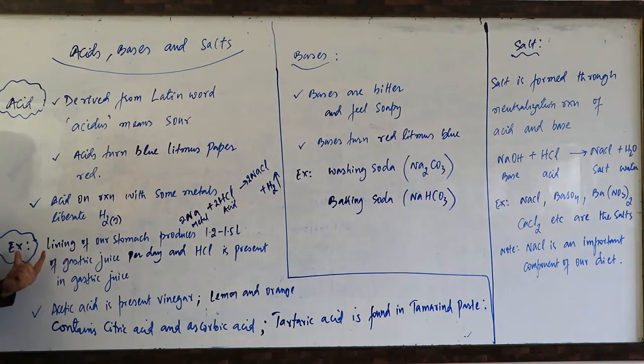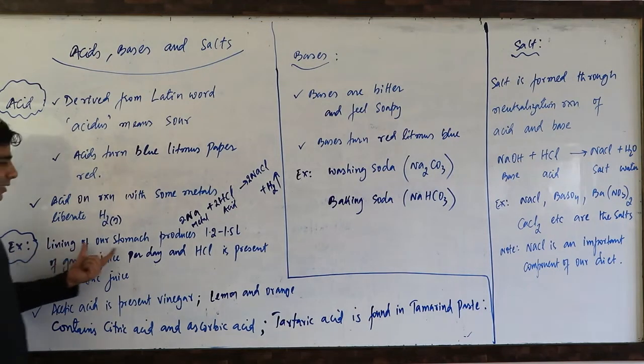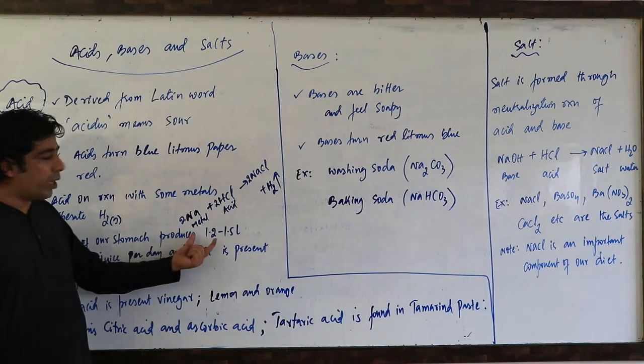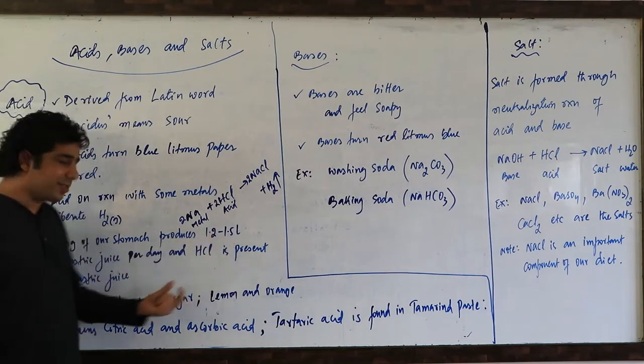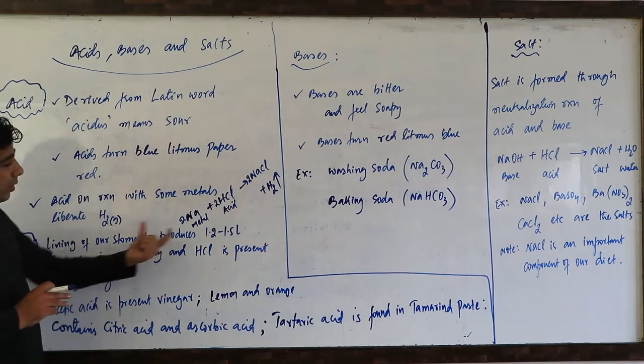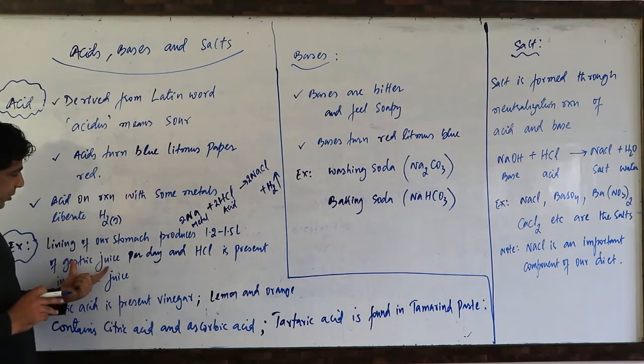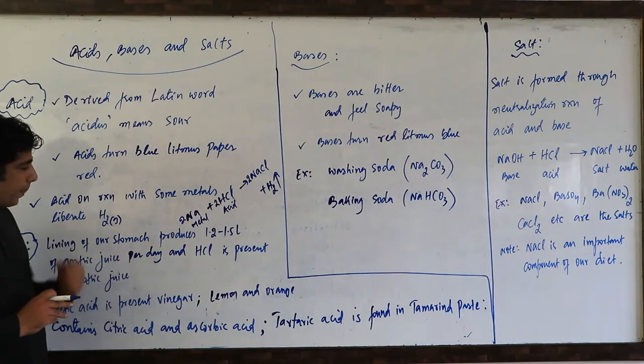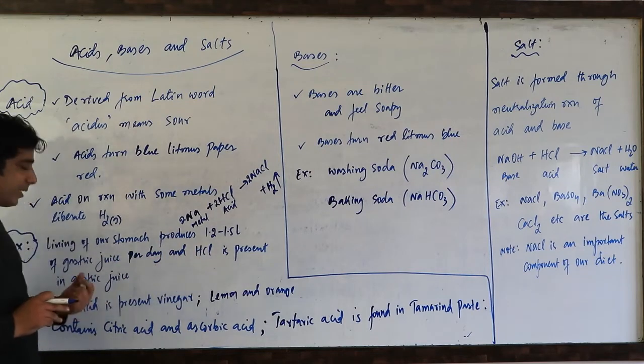Let us see some examples of acids. The lining of our stomach produces 1.2 to 1.5 liters of gastric juice per day, and HCl is present in gastric juice.